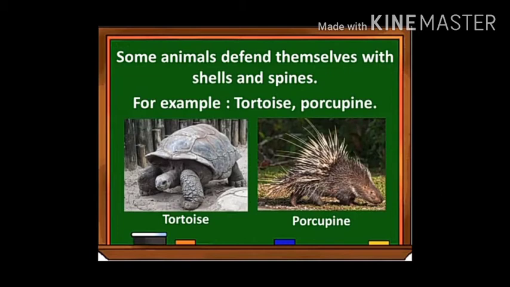What are these shells? The shell is a hard protective layer present on the tortoise. It is very hard and cannot be broken by other animals. The next thing is spines. Spines are modified in the porcupine.